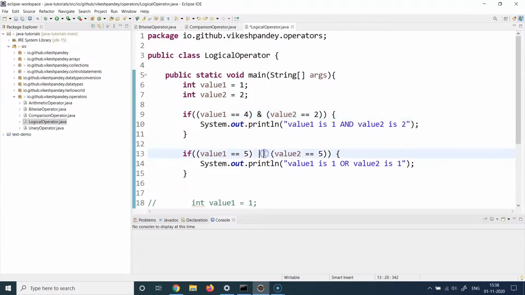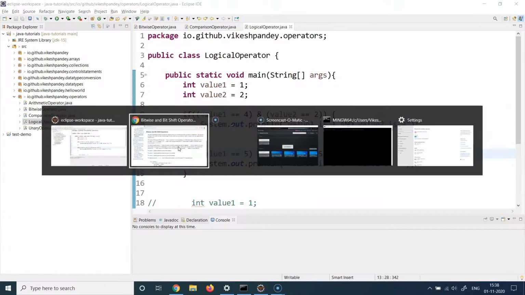And similarly, it works for the OR case as well. In the OR case, as we know, if one of the conditions is true, the whole expression becomes true. So if the left hand side becomes true, and if you use a single pipe, then it will still evaluate the right hand side. But if you use double pipe like this, then if the left hand side becomes true, it knows that it does not matter if the right hand side is true or false, because ultimately the whole expression is going to be true if either side is true. So if the left hand side is already true, it will not evaluate the right hand side and it will say the whole expression is true.